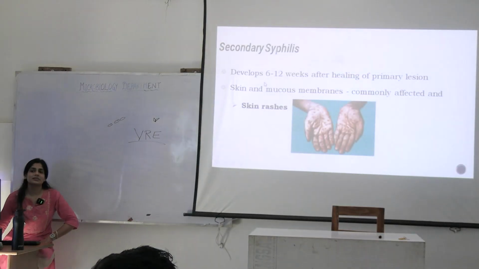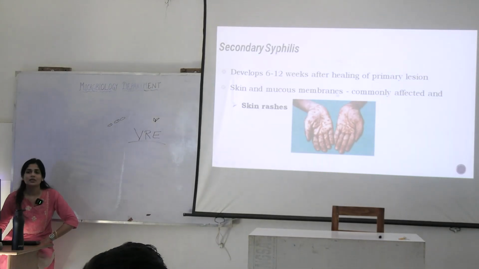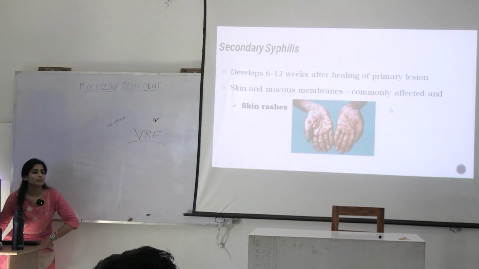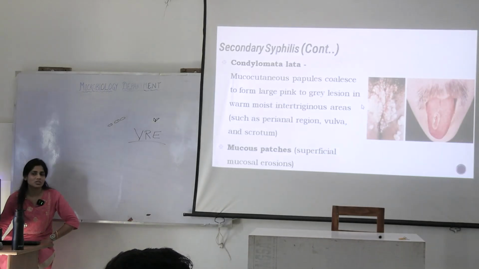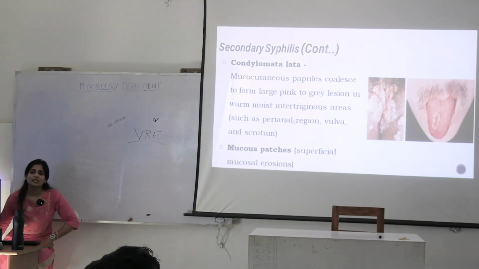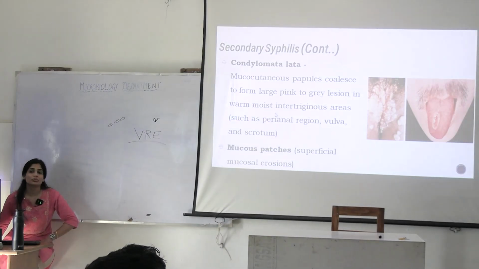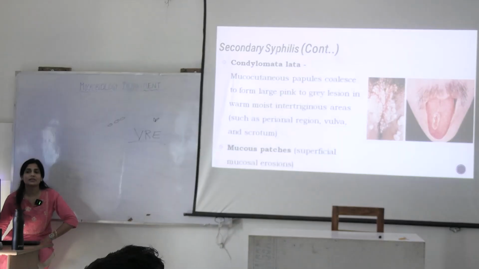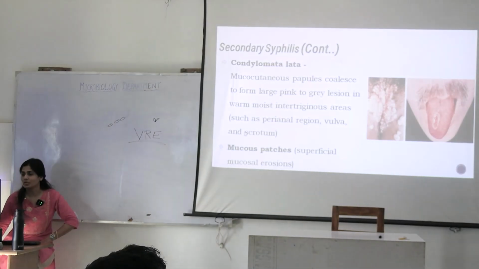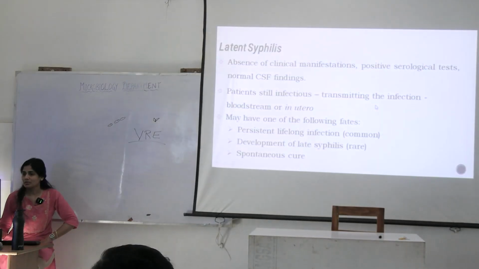What happens in secondary syphilis? You will see such skin rashes, right, on skin and mucosal membranes. Then what else can you see? Slowly the disease starts developing granulomatous lesions. In which areas? Especially in the areas of hairy growth along with sweat. Intertriginous areas such as perianal region, vulva and scrotum. So these are the kind of lesions they will be producing. Okay.